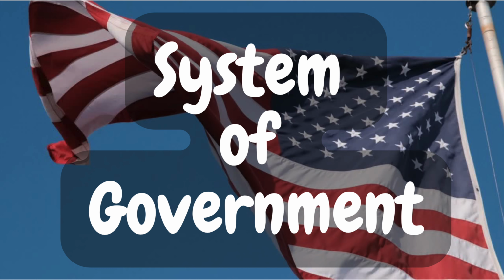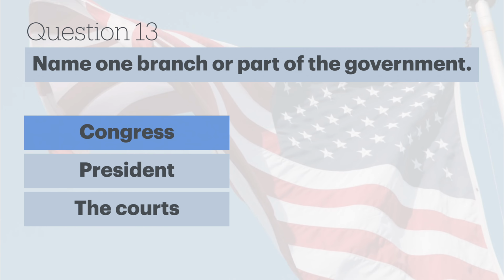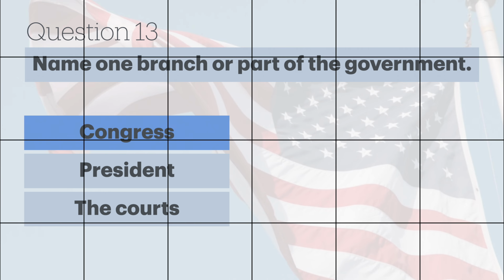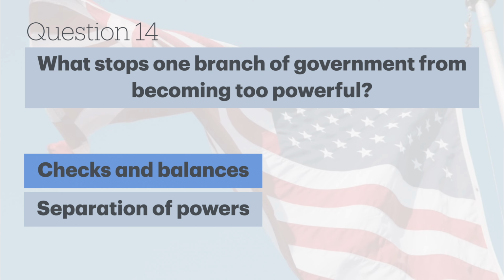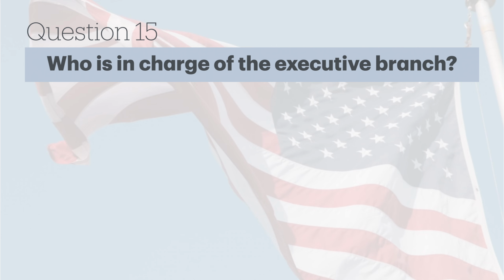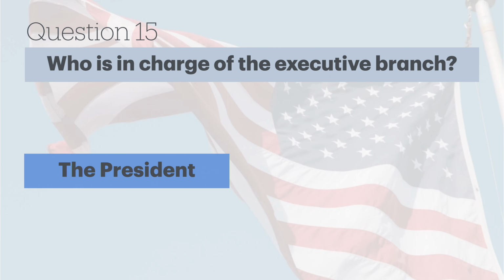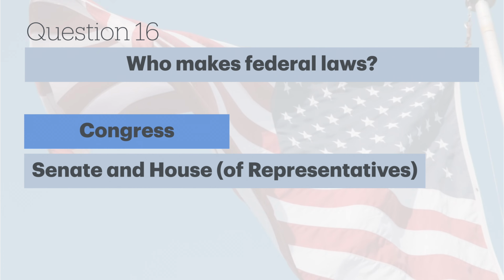System of government. Name one branch or part of the government. Congress. What stops one branch of government from becoming too powerful? Checks and balances. Who is in charge of the executive branch? The president. Who makes federal laws? Congress.